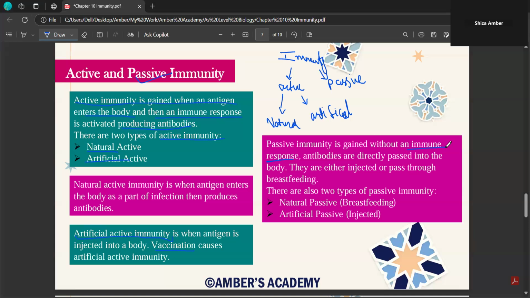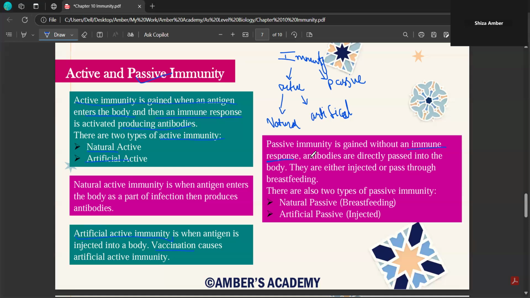We studied how neutrophils patrol your blood, then how macrophages are responsible for the immune response, and we studied the working of B lymphocytes and T lymphocytes, right? So all of that was immune response. But in passive immunity, you directly jump to the last part of antibody production. You directly get antibodies without going through the entire immune response.